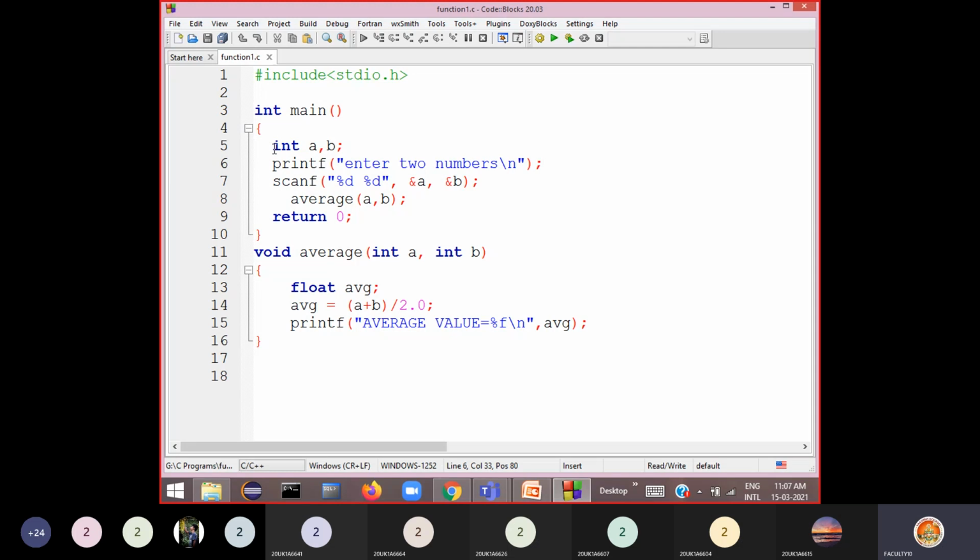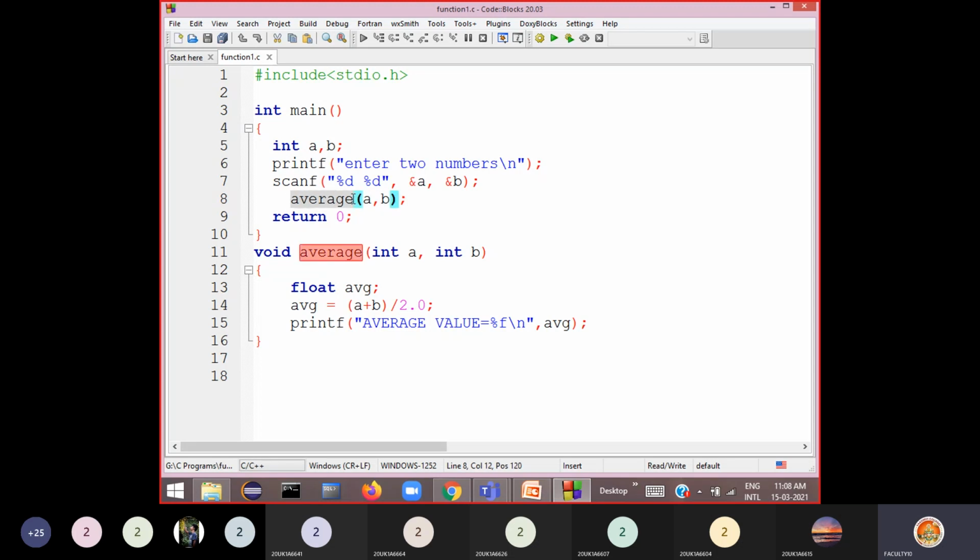Inside the main, I have defined two variables a and b to store the two numbers. Now I am asking the user to enter two numbers. The user enters two numbers, and I am catching them in a and b. Now assume that you need to calculate the average of these two numbers and main does not know how to calculate. So it is taking help of another function.